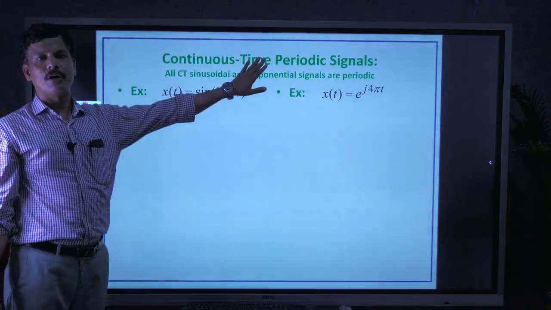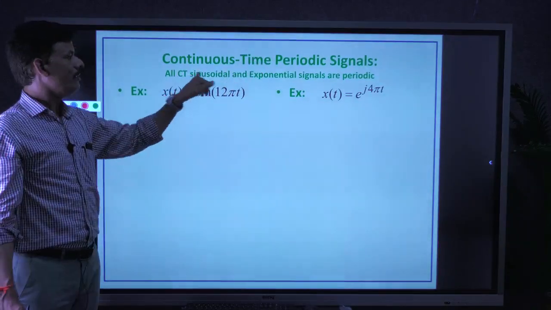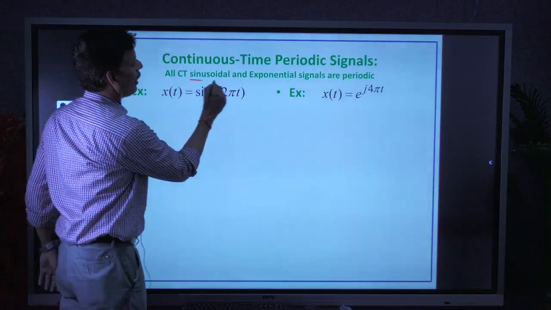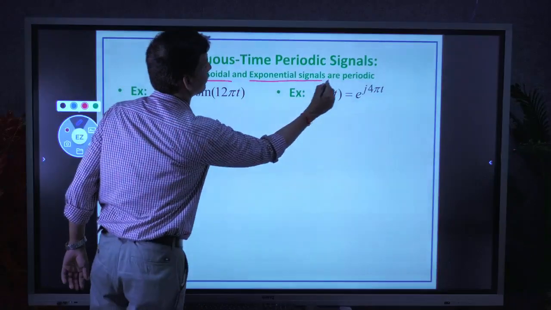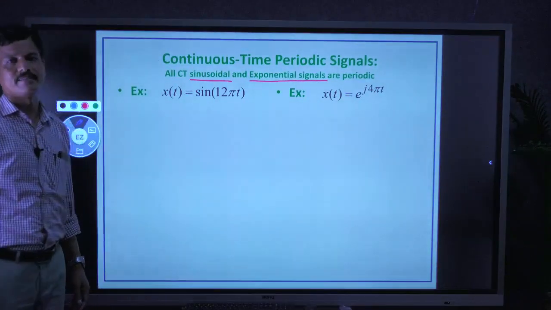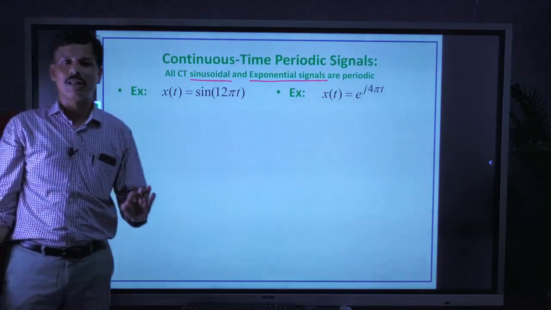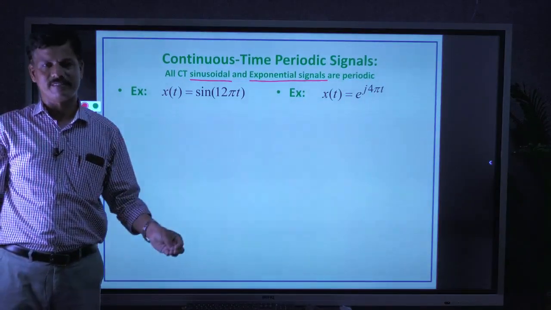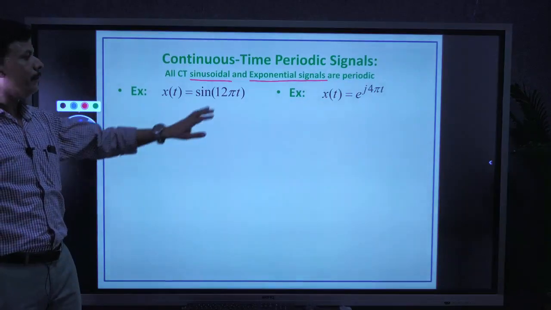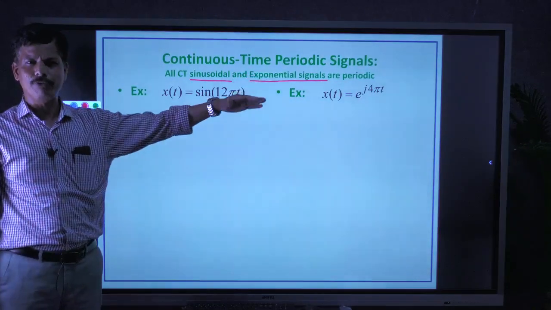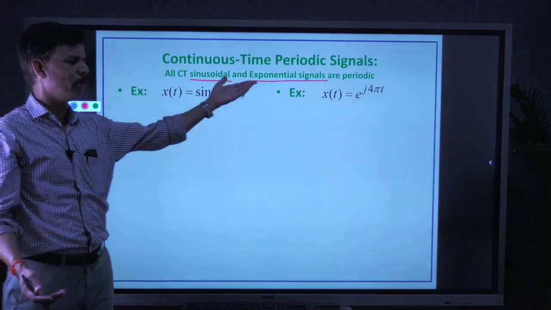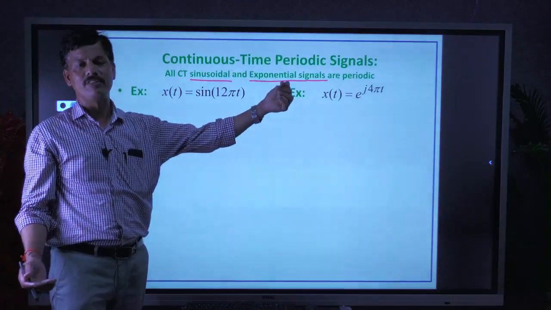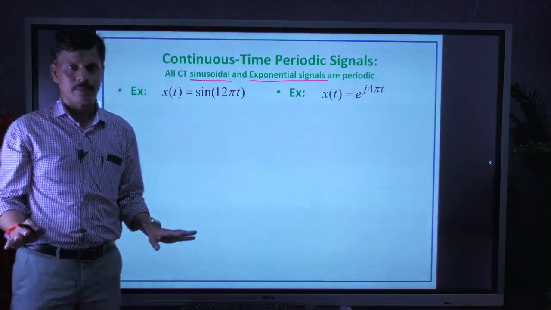In case of continuous time signals, all sinusoidal and exponential signals are periodic always. Okay, better keep it in mind. We have a proof. You can refer to any textbook for the proof. All sinusoidals and exponentials are periodic always.